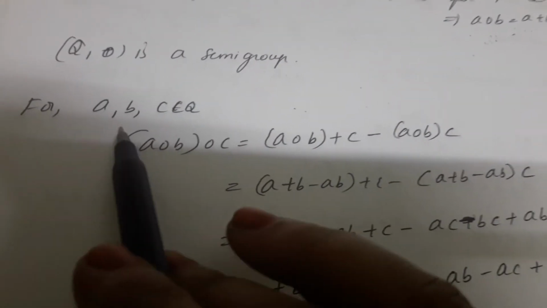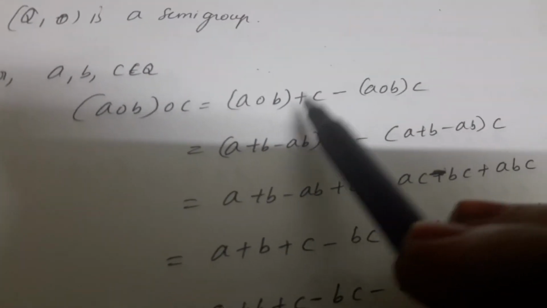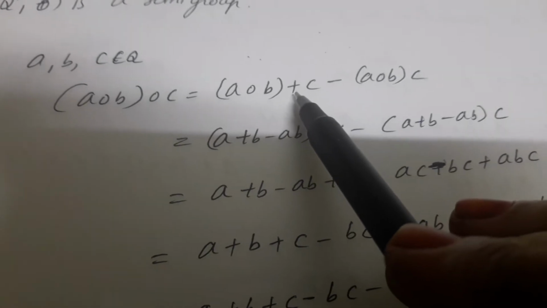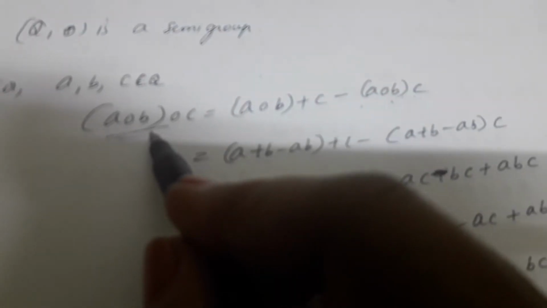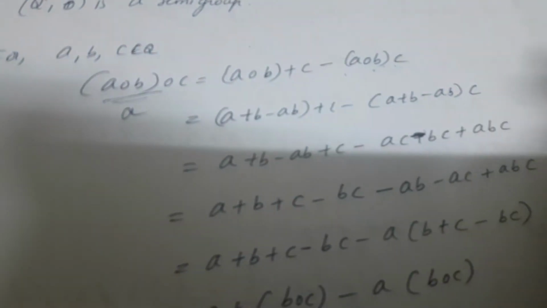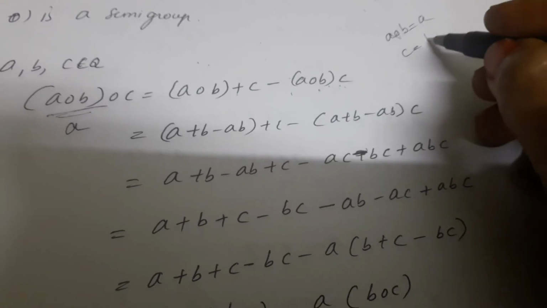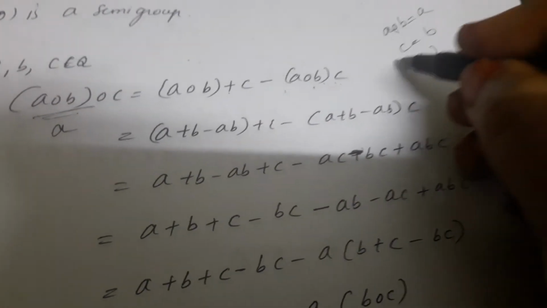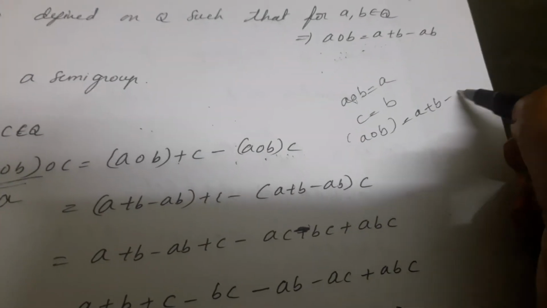For A, B, C belonging to Q, (A circle B) circle C should equal A circle (B circle C). Consider A circle B as A, and C as B. Now we apply the definition already given: A circle B is equal to A plus B minus AB.